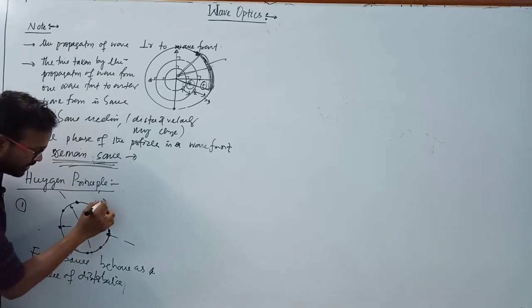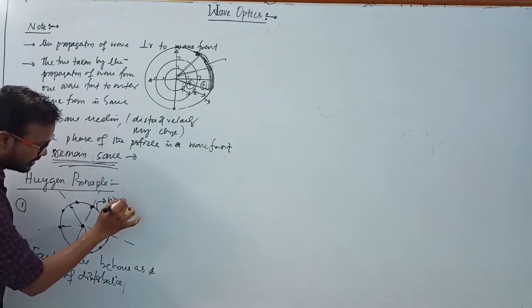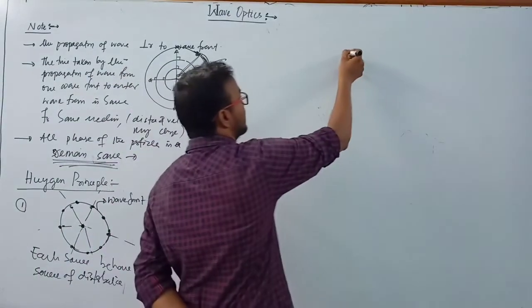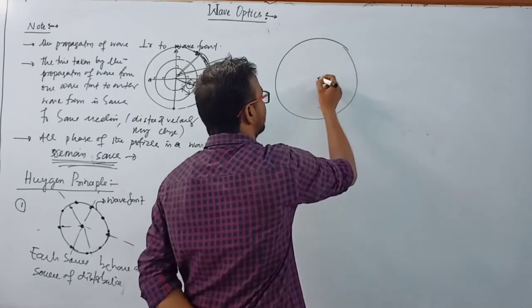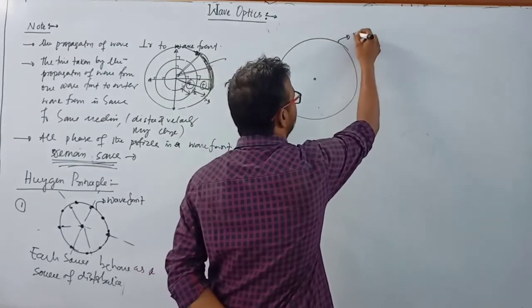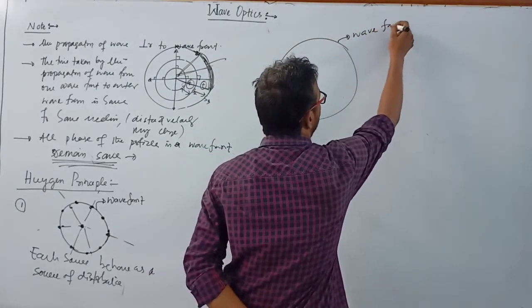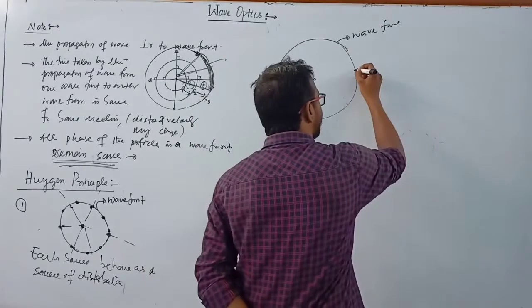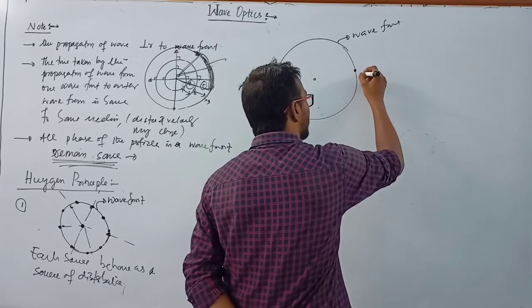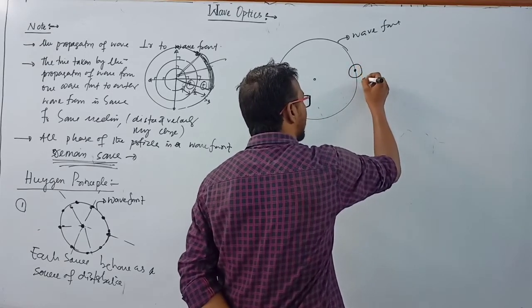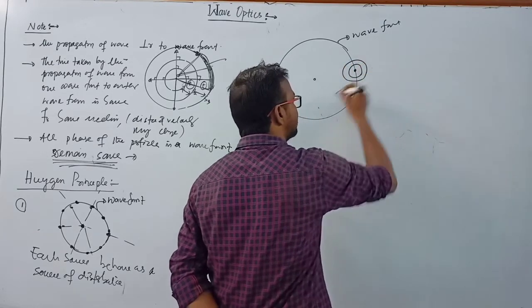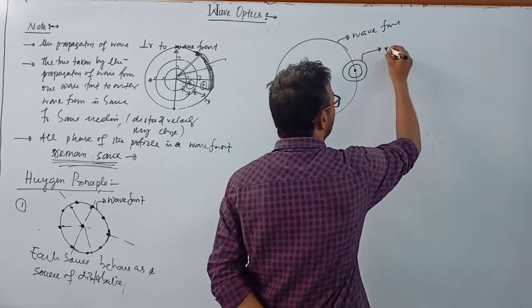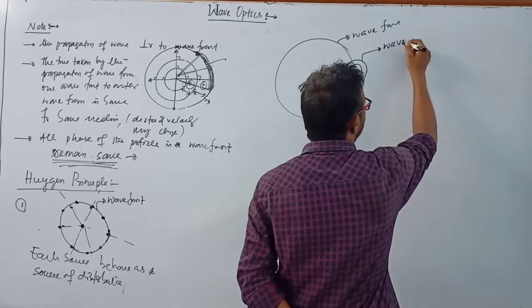According to this principle, on the wavefront, and this is known as a wavefront, if we take a point here, then this point also makes a wavefront like this. Clear? And this wavefront is known as a wavelet.